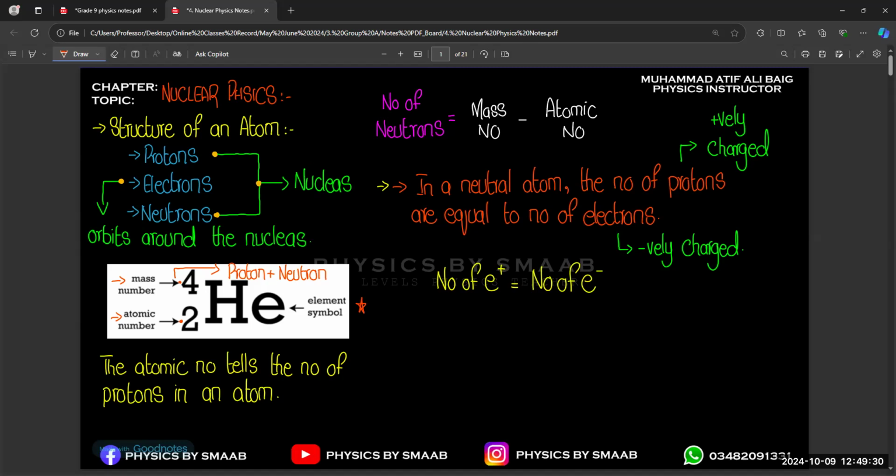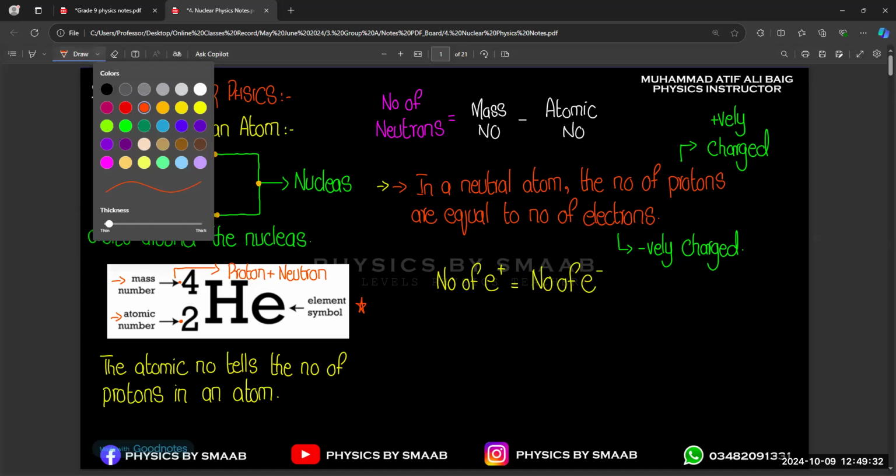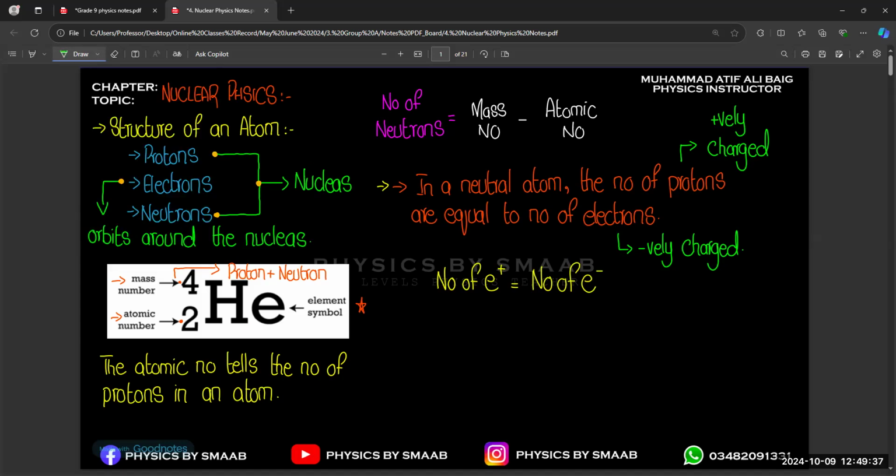Basically, the atomic number shows you the number of protons in the nucleus. The number of protons is also represented by the atomic number. And sir, the number of protons is equal to the number of electrons. Yes.